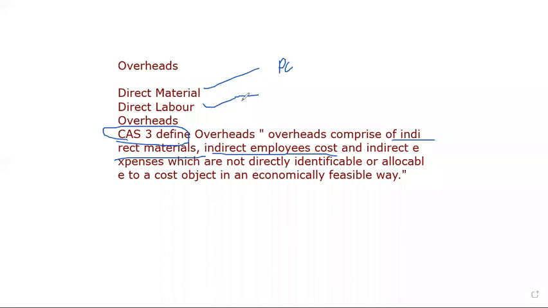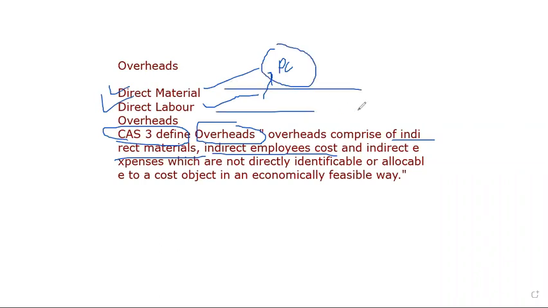Direct labor cost is a part of prime cost, and indirect labor cost is a part of overheads. So all indirect material, indirect labor and indirect expenses are a part of your overheads, which are not directly identifiable or allocable to a cost object.